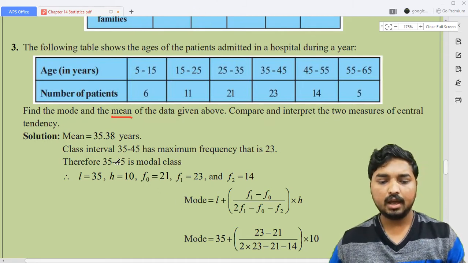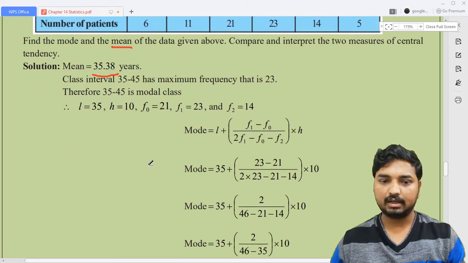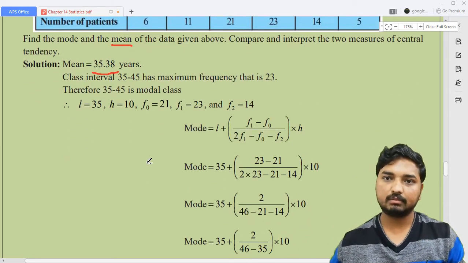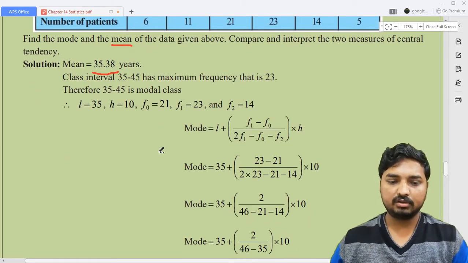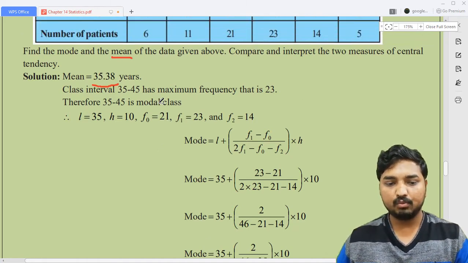So now look here, mean is equal to 35.38. I'm not going to calculate this one. It is an exercise for you, because you already know how to calculate the mean, and you can use any method, either the direct method or the assumed mean method. It's your choice, but your answer should be equal to 35.38 years. Now I will move on to the mode.